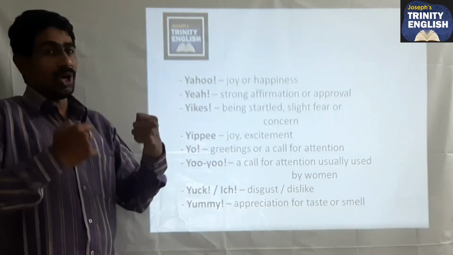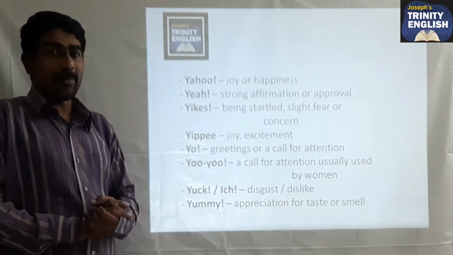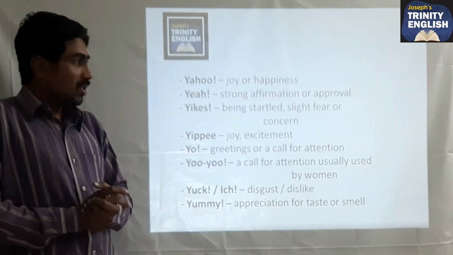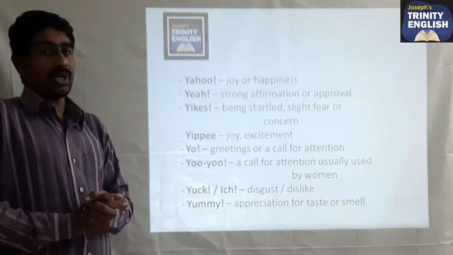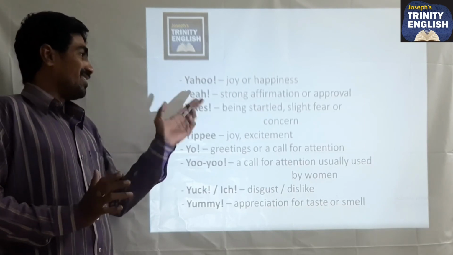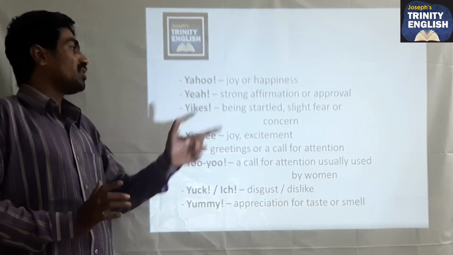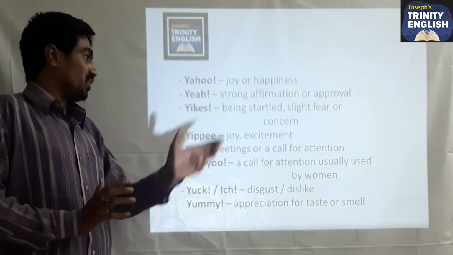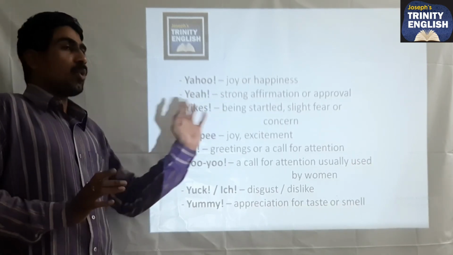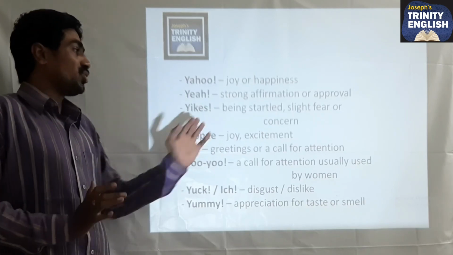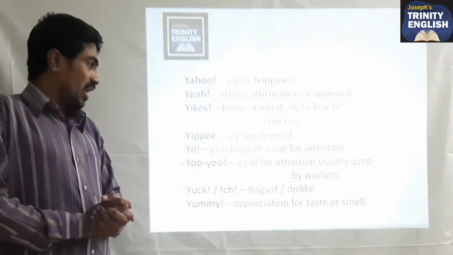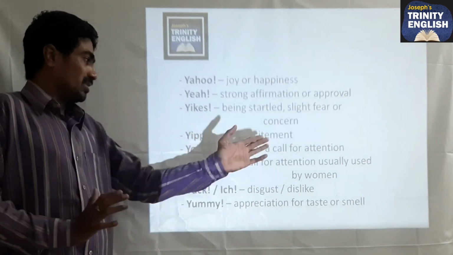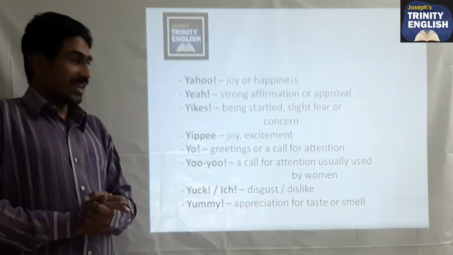Yahoo. Yahoo is also known for joy or happiness. And then yeah. Yeah is a strong affirmation or approval. And then eek. Eek is being startled, slight fear or concern. For all those things we use eek. And then one more word is yay. Yay is for joy and excitement. Yo. Yo is for greetings or a call for attention.